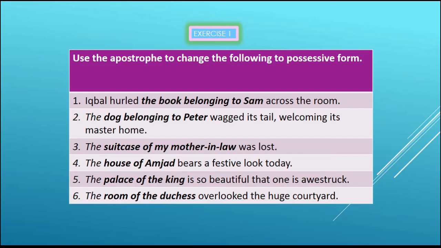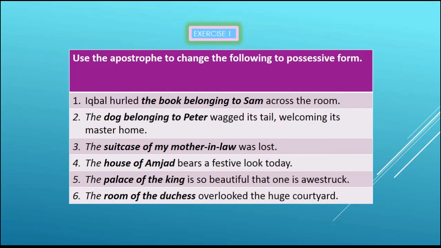The first sentence is, Iqbal hurled the book belonging to Sam across the room. Number 2. The dog belonging to Peter wagged its tail, welcoming its master home. Number 3. The suitcase of my mother-in-law was lost. Number 4. The house of Amjad bears a festive look today. Number 5. The palace of the king is so beautiful that one is awestruck. Number 6. The room of the Duchess overlooked the huge courtyard.